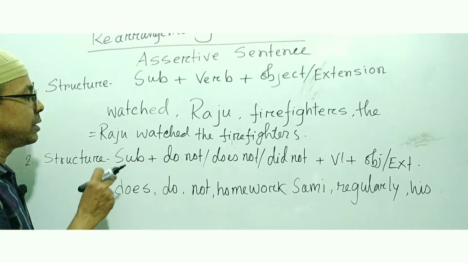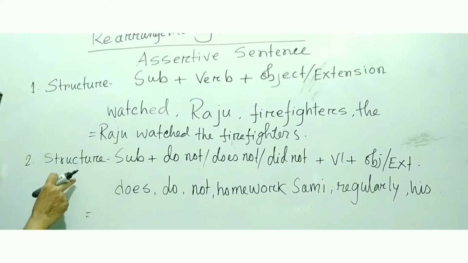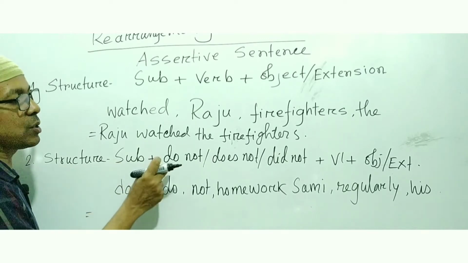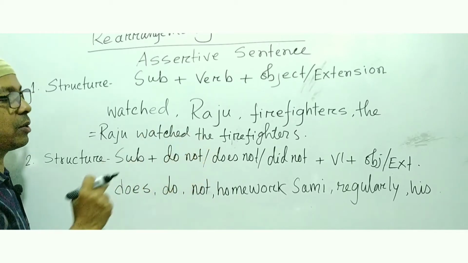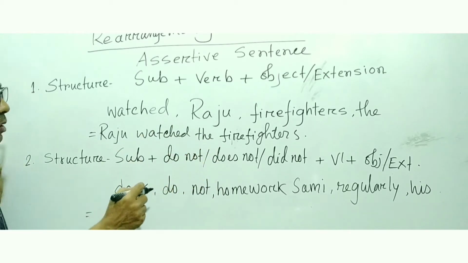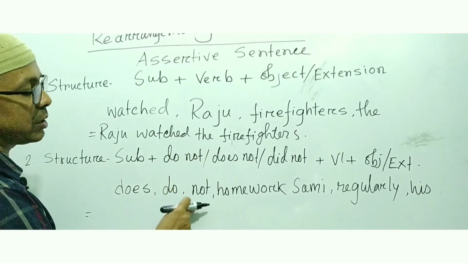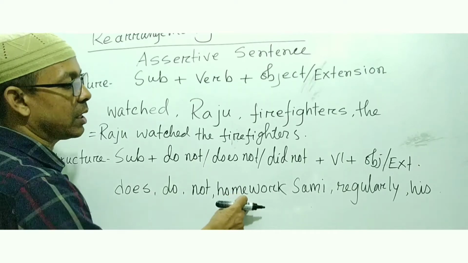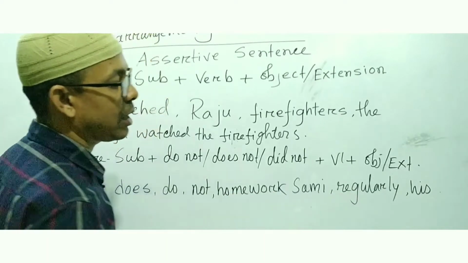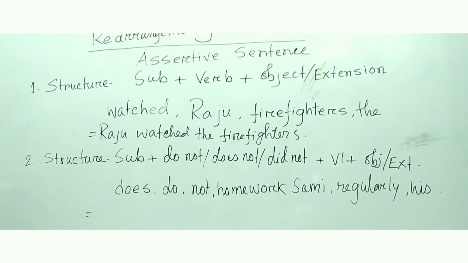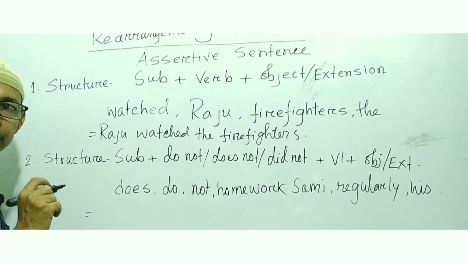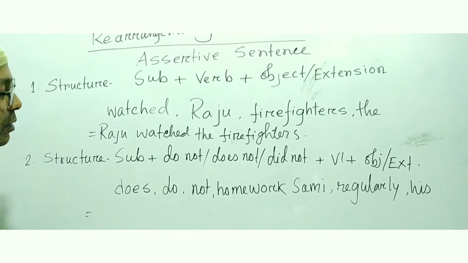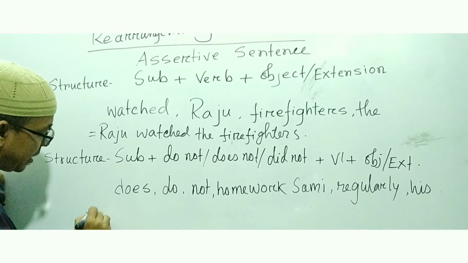So next one, structure 2: subject plus do not, does not, or did not, plus verb 1, plus object or extension. So here you can see: does, do, not, homework, Sami, regularly, reads. So how will you make a meaningful sentence from these jumbled words? Here you can see Sami is a noun. So write here, Sami.